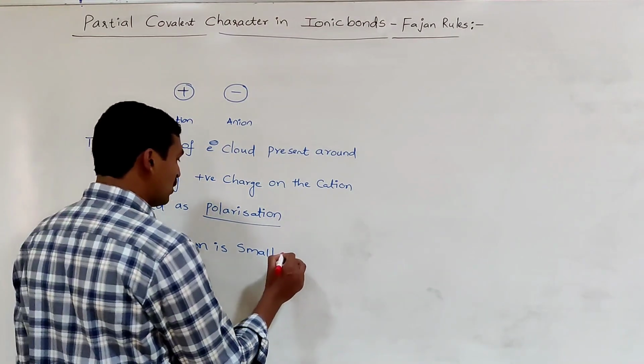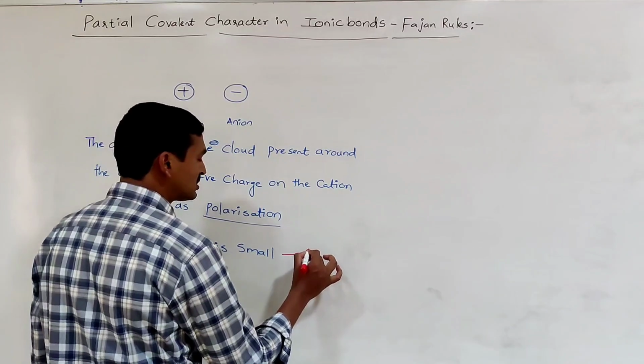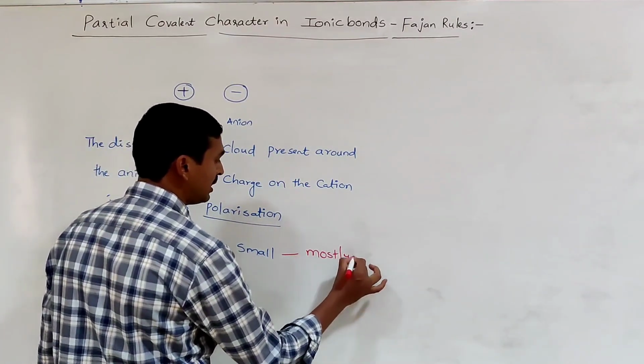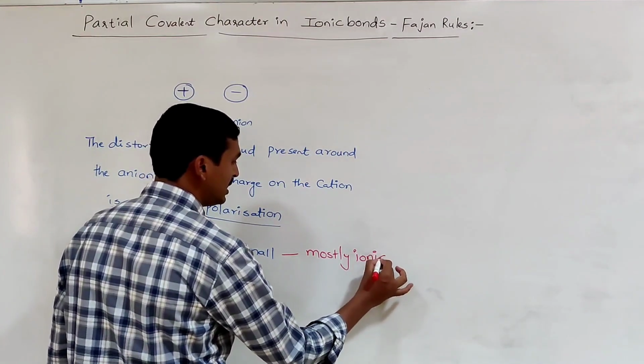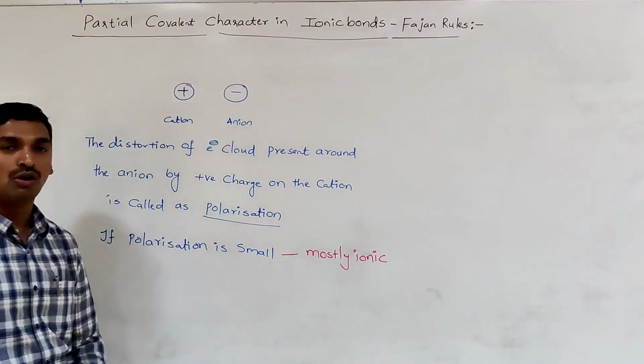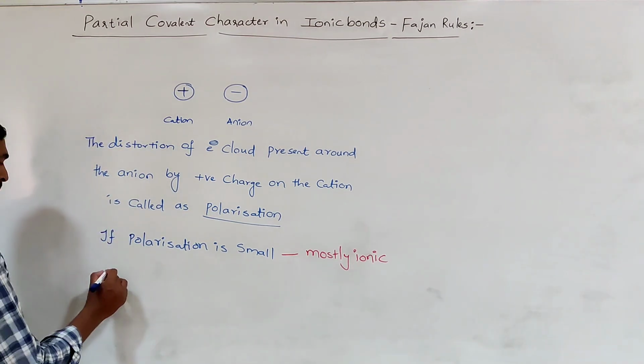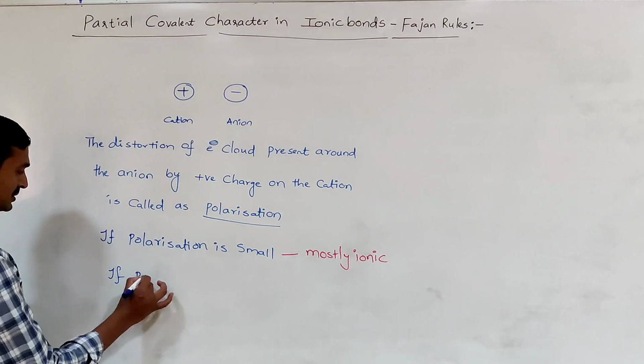That's why if the polarization is small, mostly the bond present between the cation and anion is ionic in nature. So more ionic character, very less covalent character. Suppose if polarization is large,